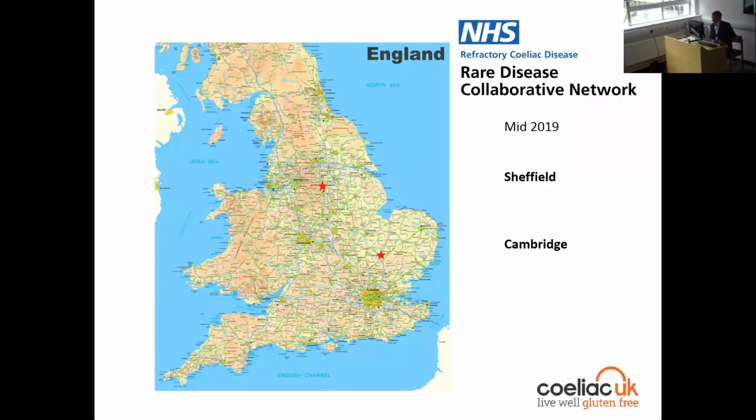With this in mind, and somewhat belatedly, in the UK, we've now set up a national referral service. The first rare disease collaborative network to be established by NHS England was in refractory celiac disease, recognizing the rarity of this condition and the need for a small number of centres to be able to collate cases and collaborate. And the first 2 centres that have been set up are ourselves and Sheffield.